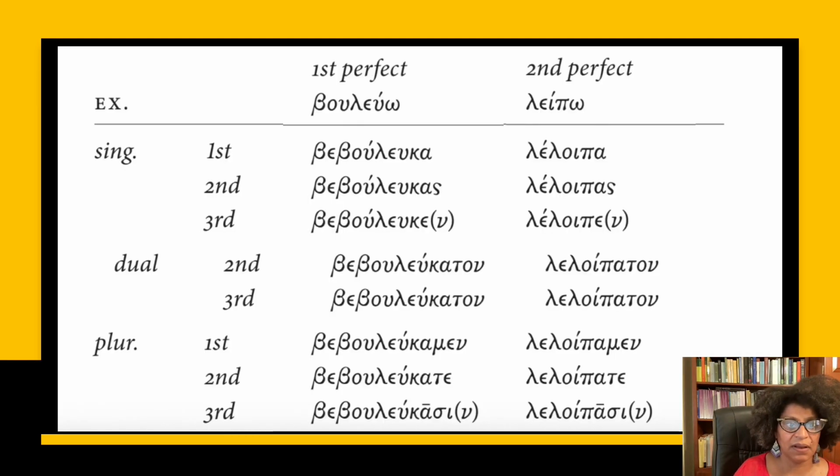Now, in terms of the difference between the first and the second perfect active, again, the issue is, does it have a kappa or not? So here for bouleuo, bebouleuka means that it's a first perfect. Leipo, it's leloipa, no kappa, so second perfect.